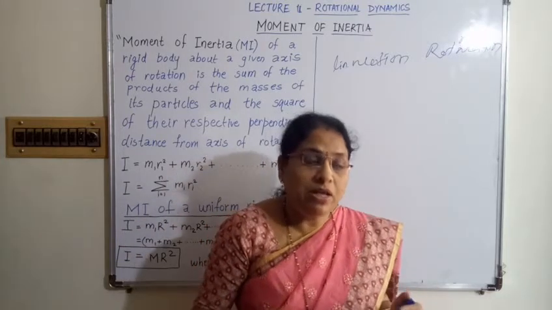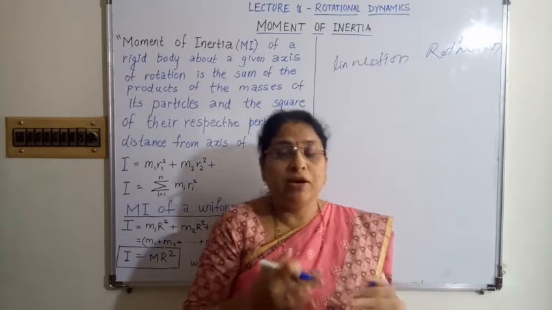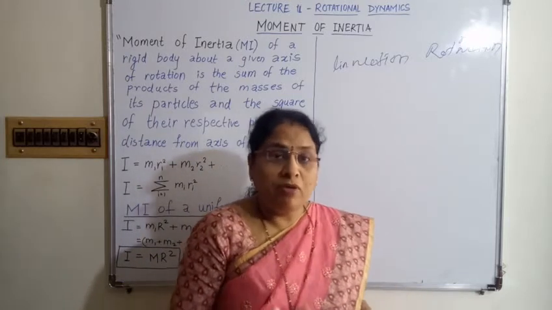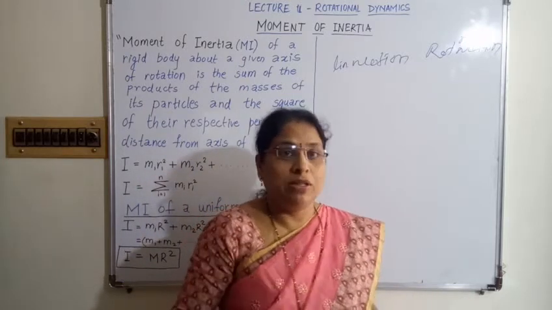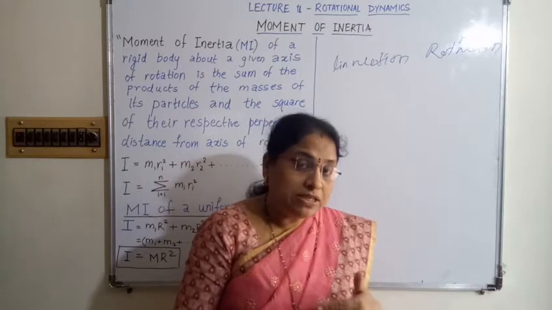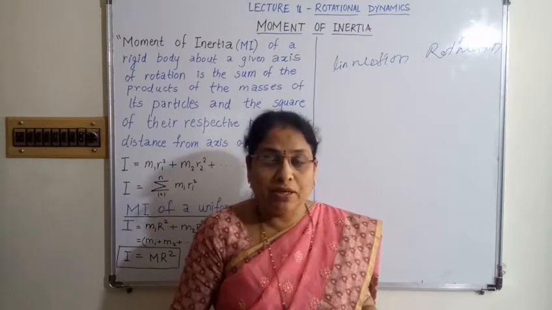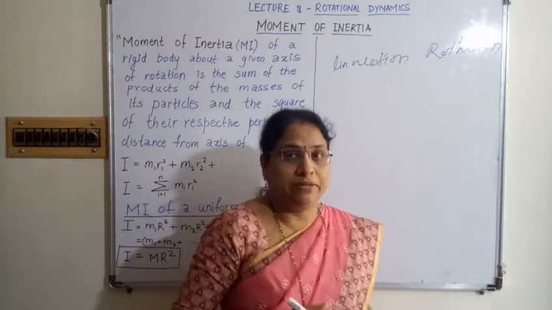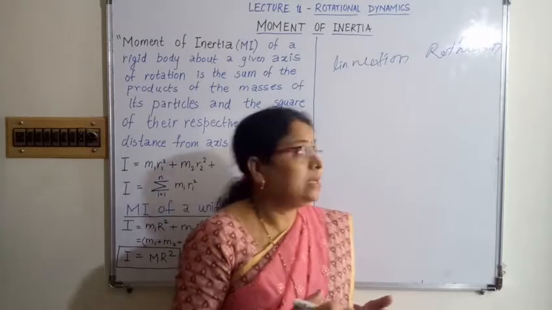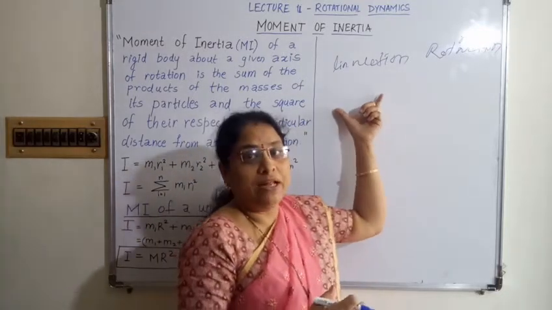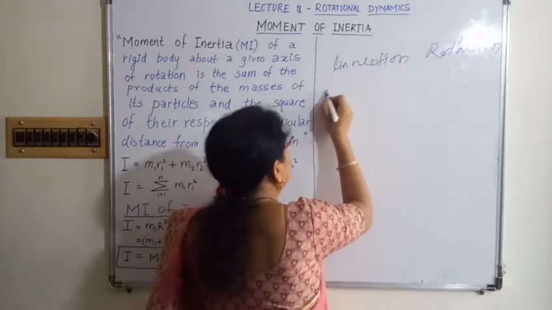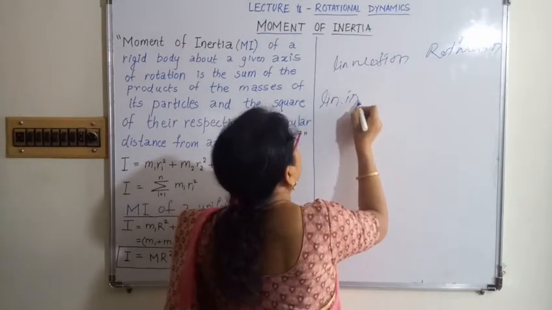Means the body will change its state of rest or state of motion when we apply some external force on the body. When the body changes its state of rest or state of motion, it opposes the change. That opposition is called linear inertia.